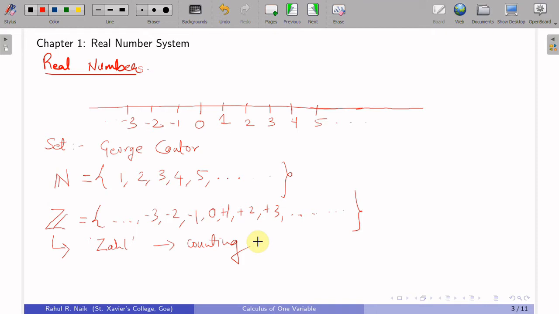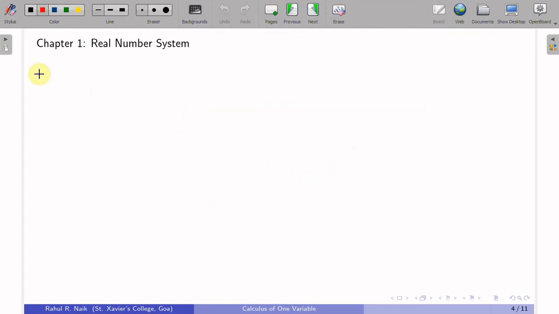Okay, now again we can see that there is some space between each consecutive natural number and each consecutive integer. So how do we fill that space on this real line? Okay, so to expand this more, we have come across fractions, right. In fact, rational numbers are a broader version.